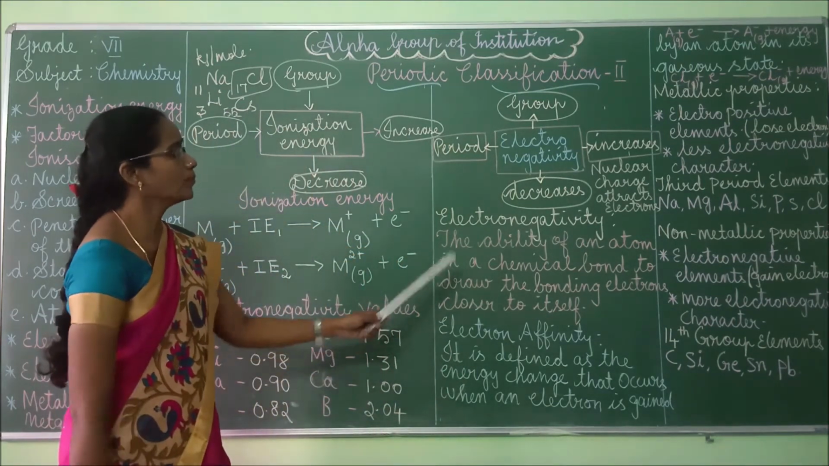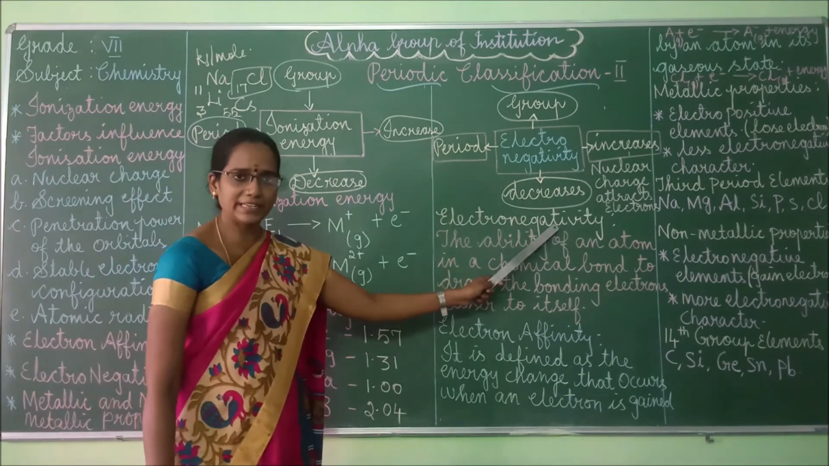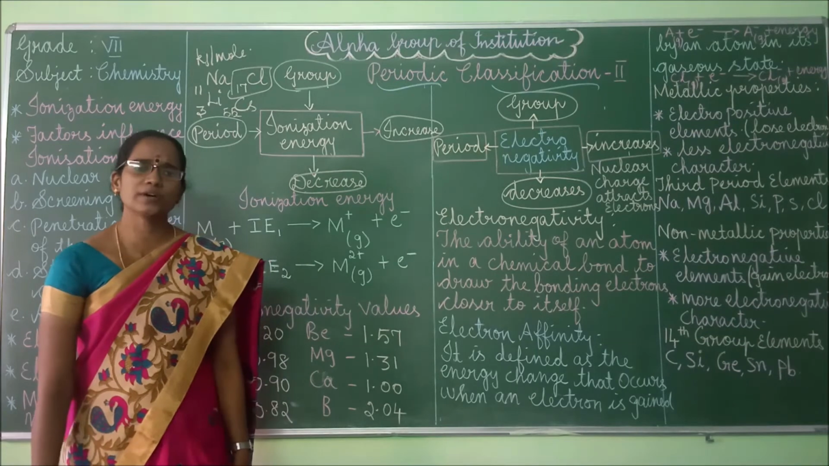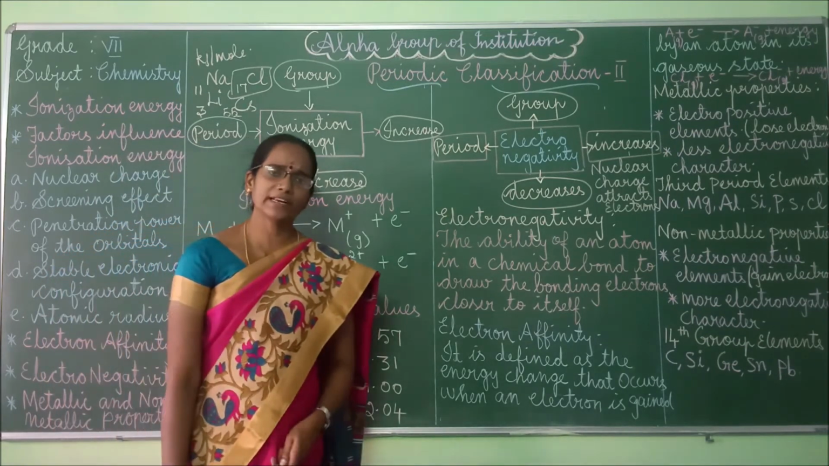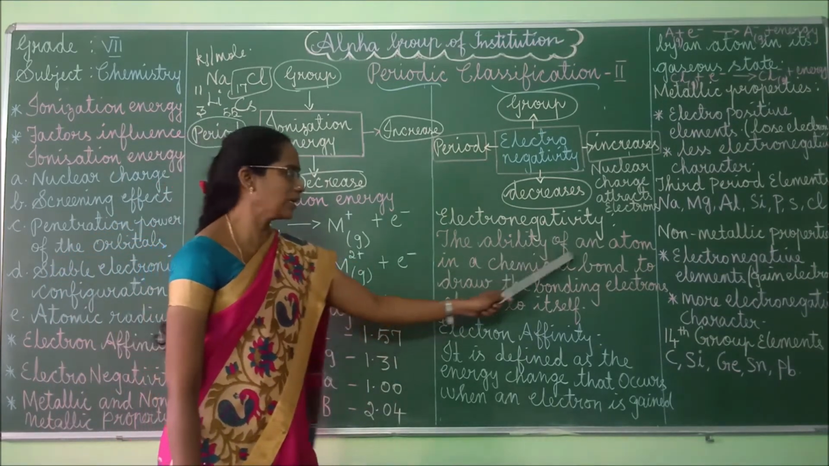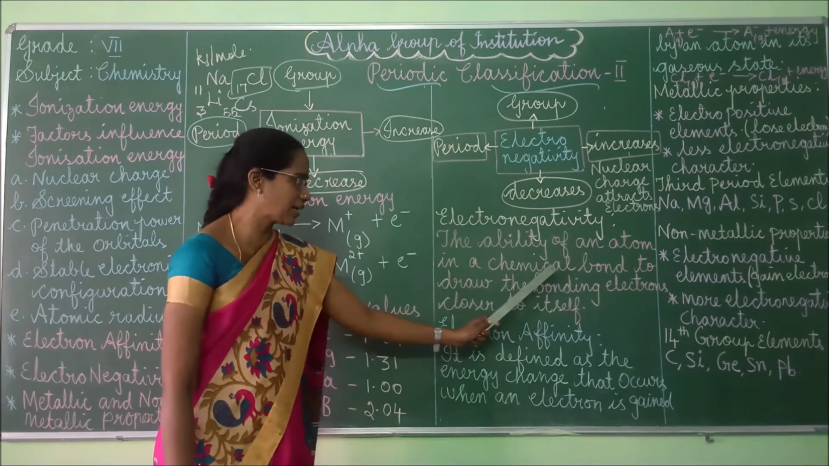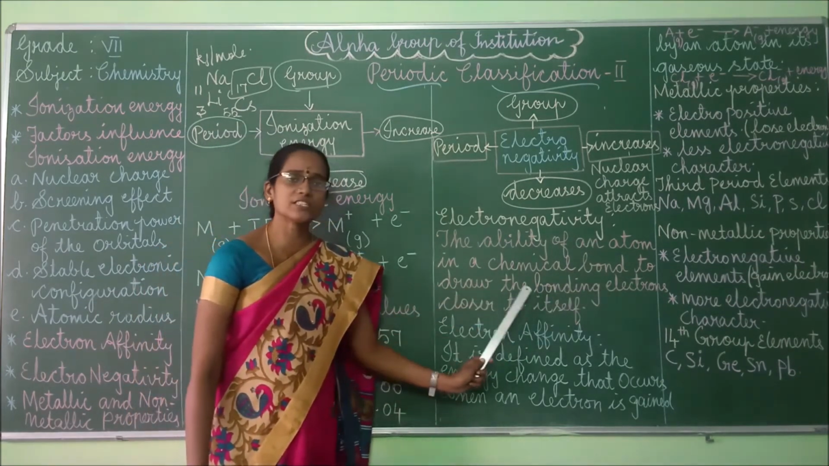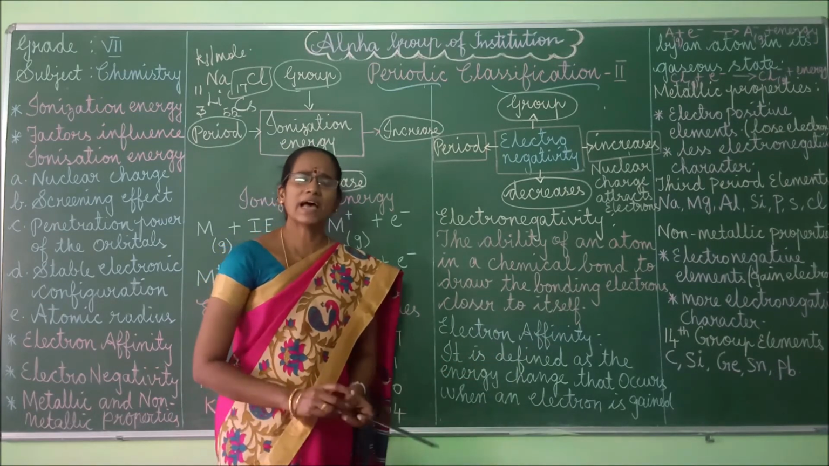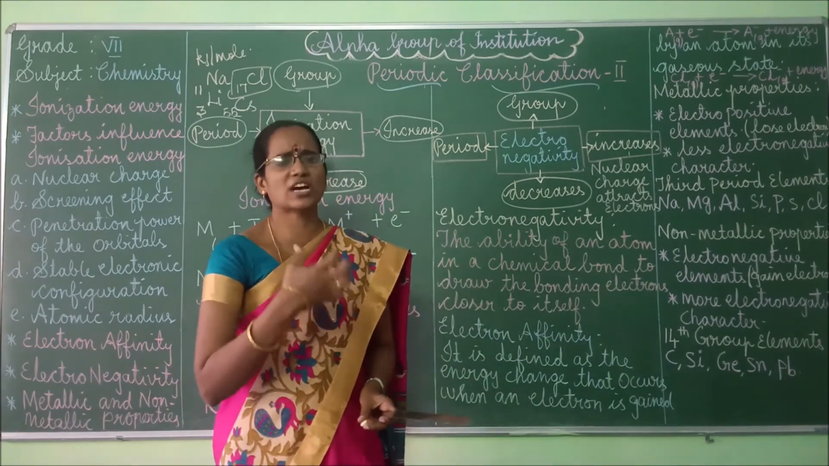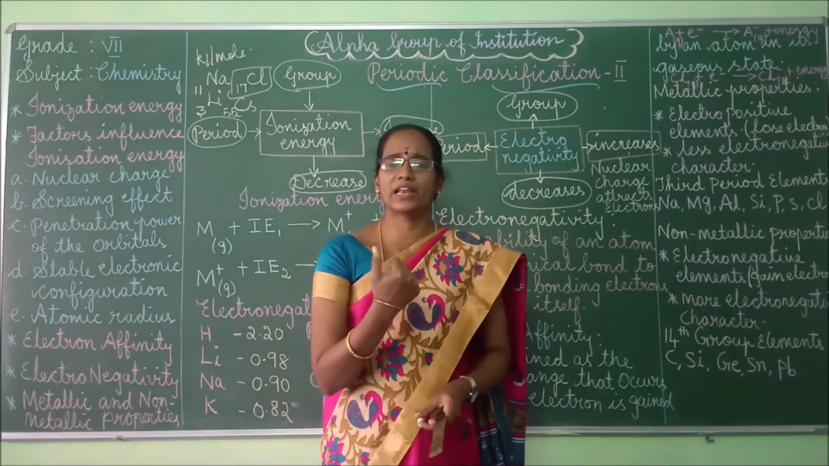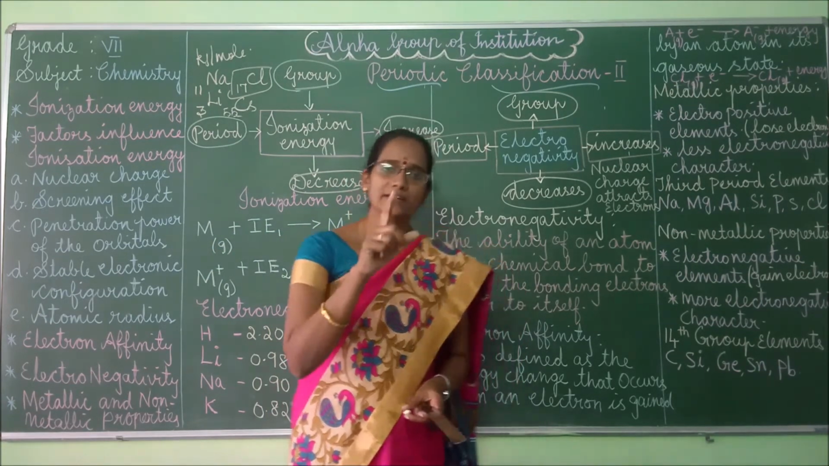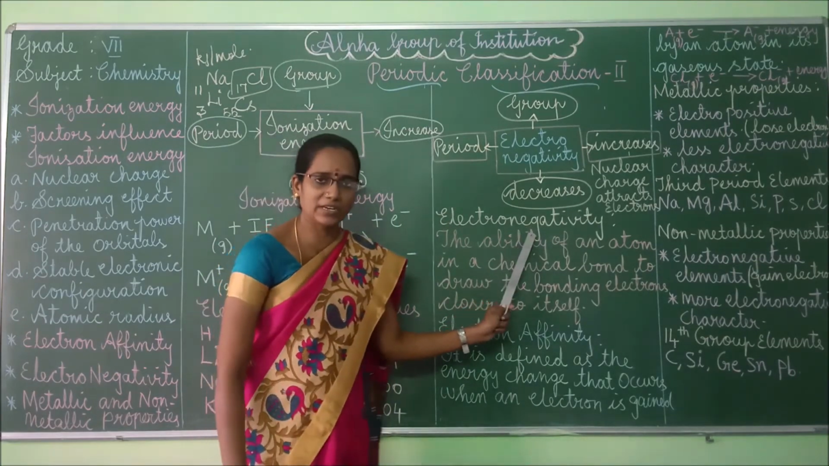Next we can move to electronegativity, right? So what is meant by electronegativity? Electronegativity means the ability of an atom in a chemical bond to draw the bonding electrons closer to itself. Here, the atom attracts the shared pair of electrons towards itself more strongly. That is called electronegativity.